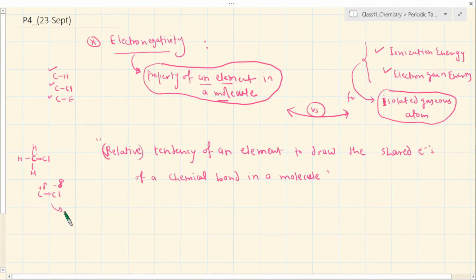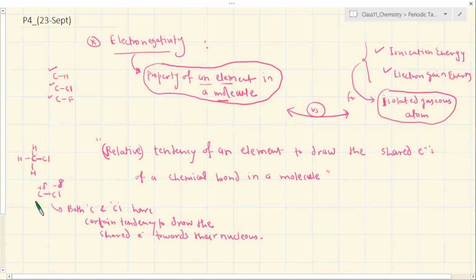So in this case, I can say both carbon and chlorine have a certain tendency to draw the shared electrons towards their nucleus, right?